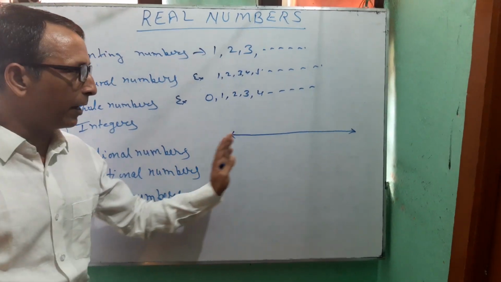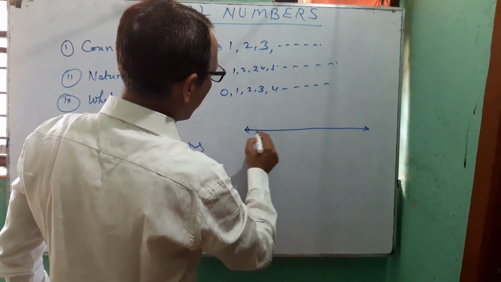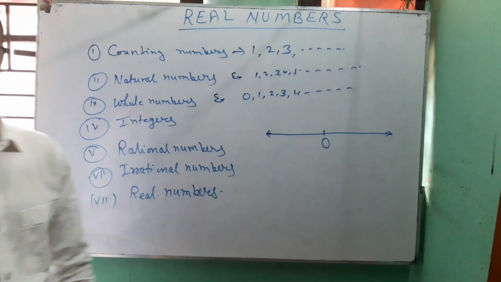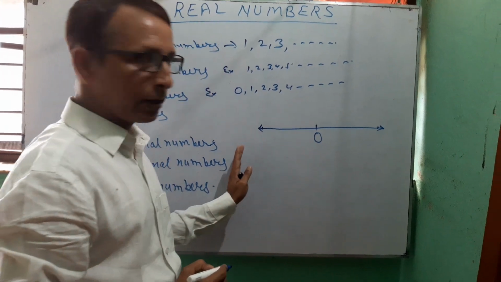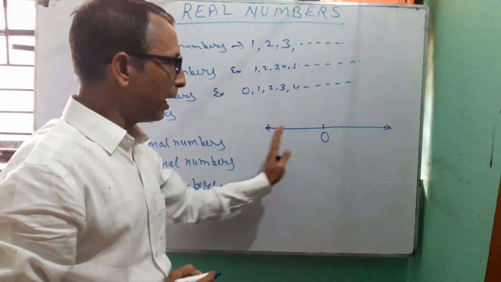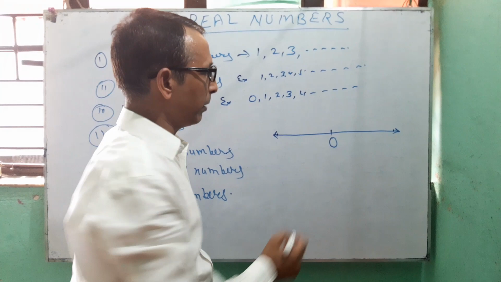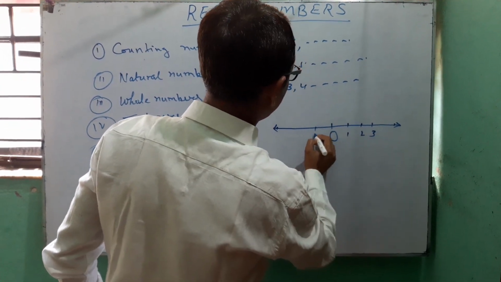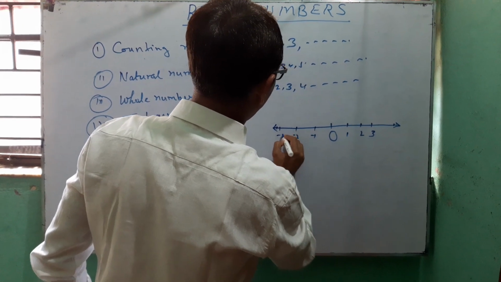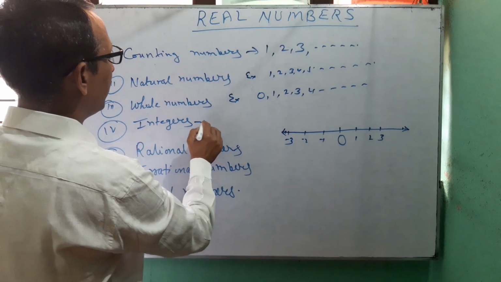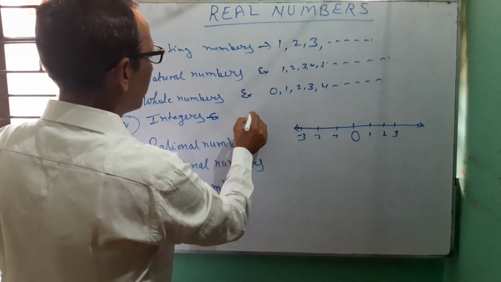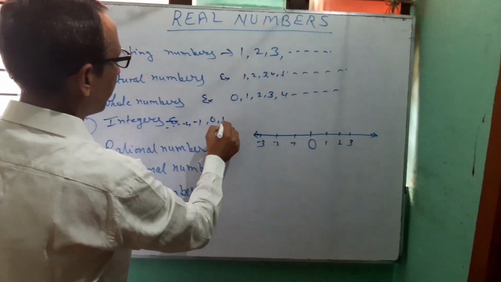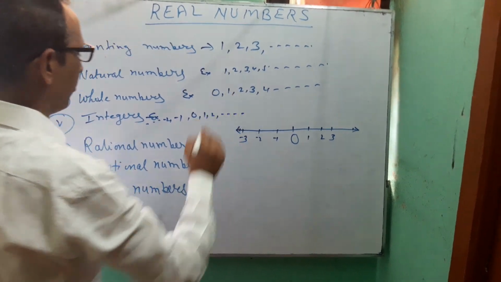We can also understand how to represent integers on a number line. So this is a number line. Suppose this point represents 0. To the left of 0 are negative numbers and to the right of 0 are positive numbers. Suppose this is 1, 2, 3 and this is -1, -2, -3. So we can write 0, -1, -2 and so on, and 1, 2 and so on.